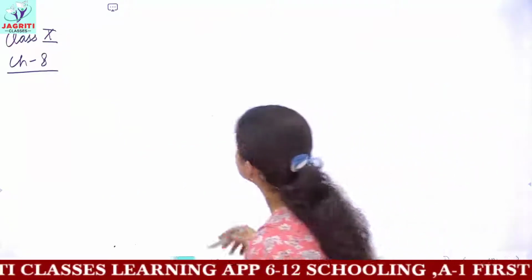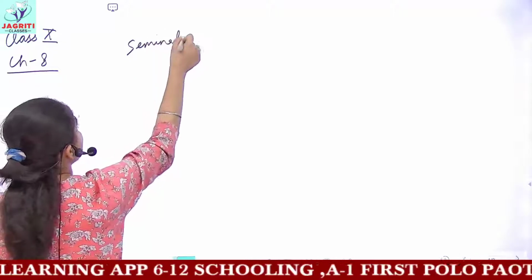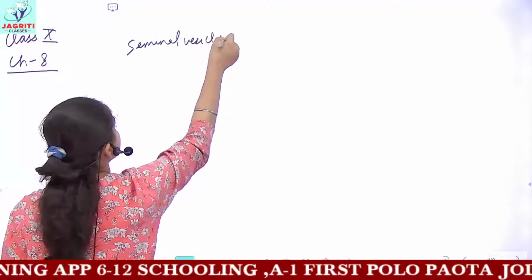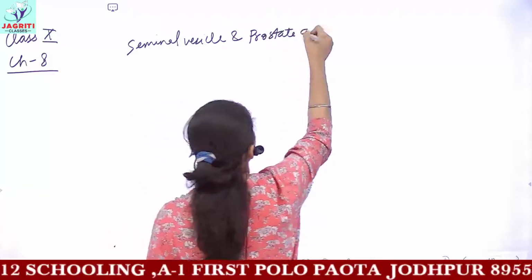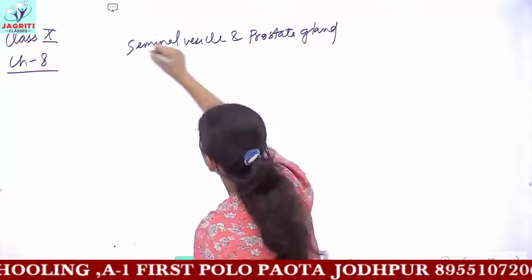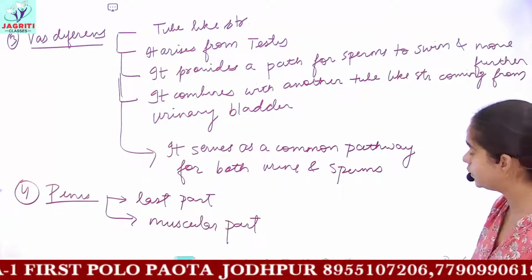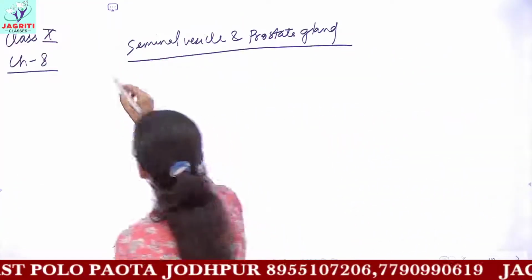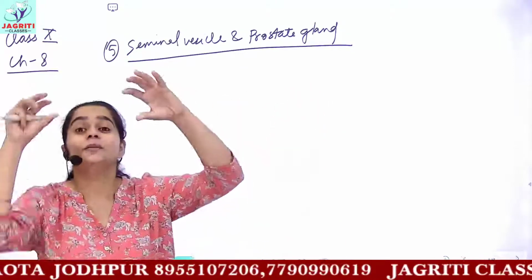What we have is the seminal vesicle and prostate gland. Okay, we are discussing the point which we left for the male reproductive system. So this would make your fifth part. You have certain glands which I showed you just now, the brown colored glands.